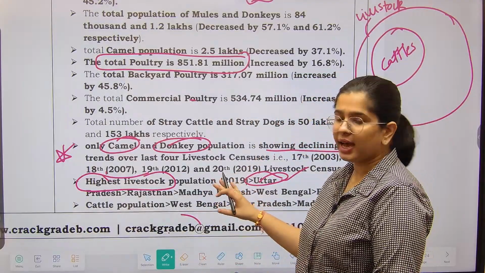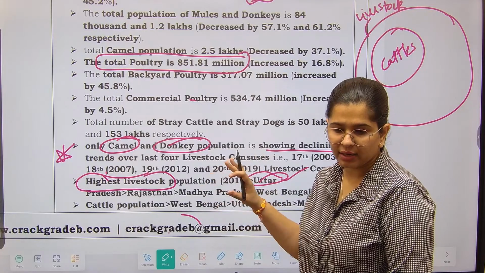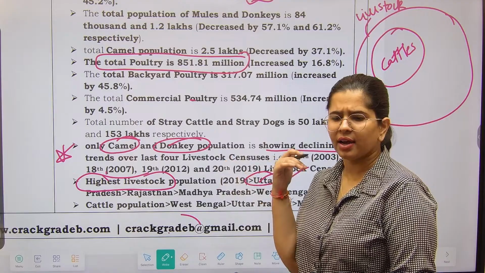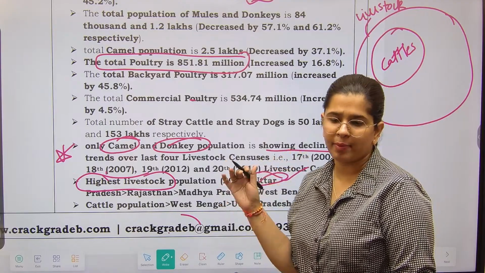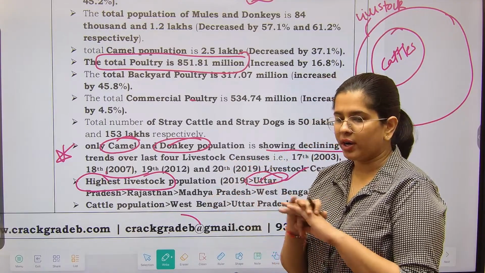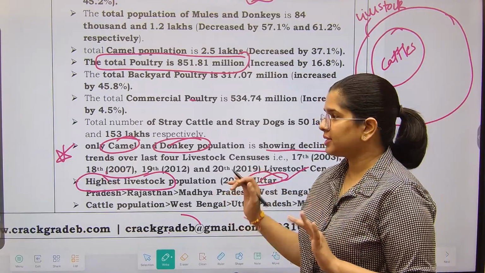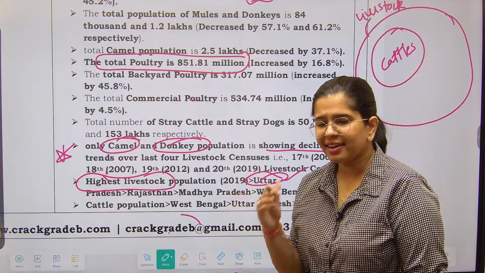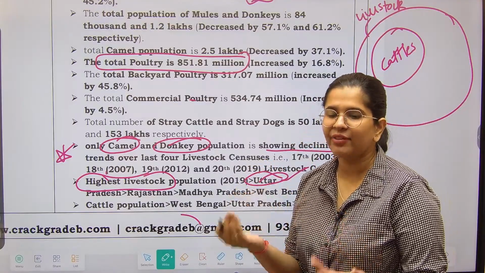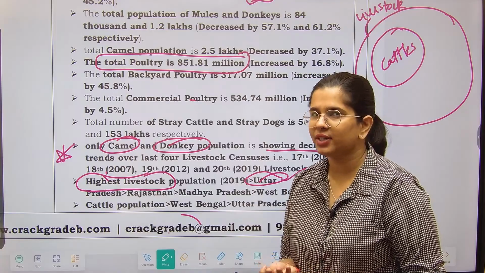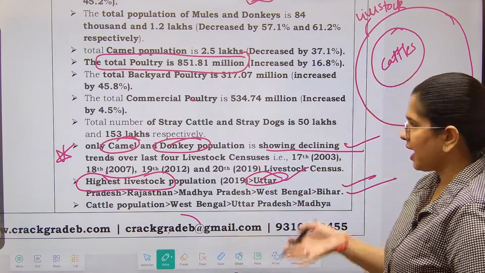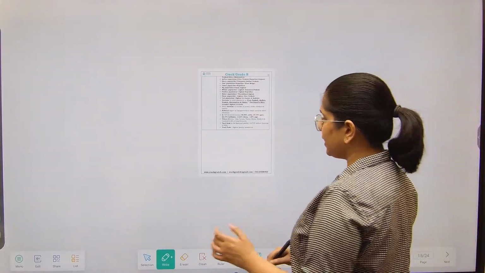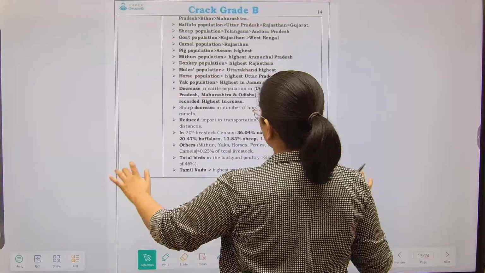If we talk regarding the highest livestock, I have told you that you can derive and make your own mnemonics, right? Like in whatever way you want to learn them. But this is my way, that highest livestock is Uttar Pradesh, because I feel that there are so many mnemonics that we might forget. So everyone has their own different style. You can derive yours, and this is what livestock census is all about. Let us see a few more data about it.